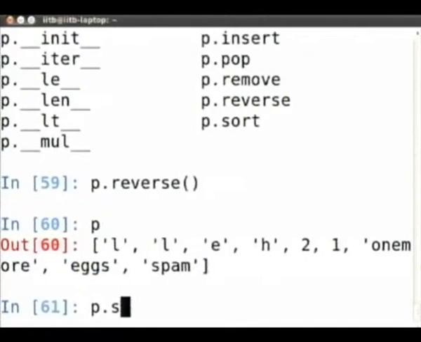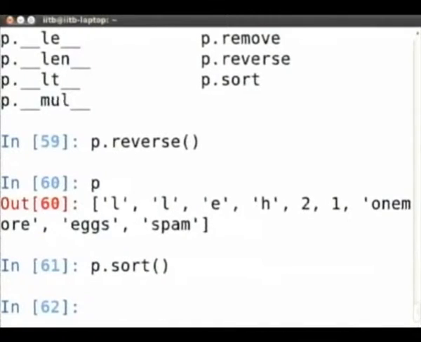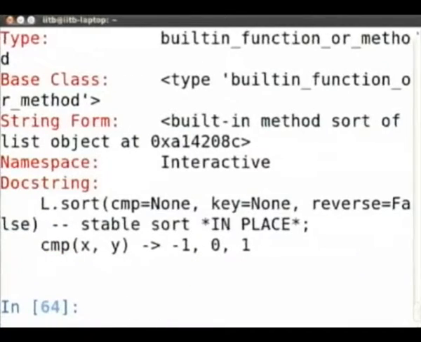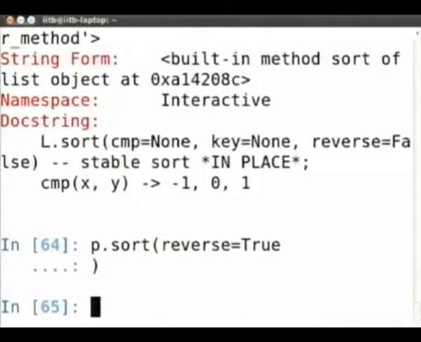P.sort will sort the list again in place. It will not return anything. It will use some kind of sorting, and you can control the sorting by giving it an optional function. For more details on that, I would suggest you look at the documentation. Just do question mark, it will tell you. If you want to sort it with reverse, it will now sort it in reverse order rather than in ascending order. It will sort it in descending order.